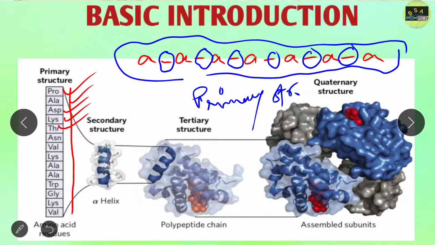Now, what is the most important element of a primary structure?